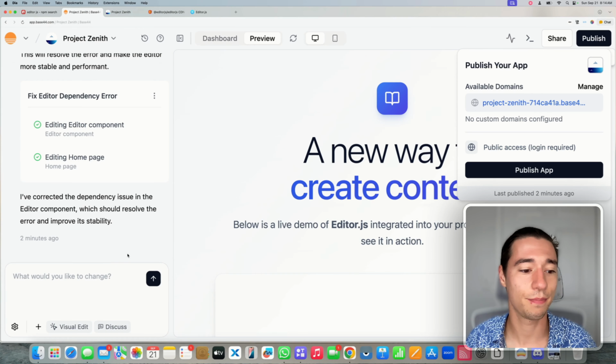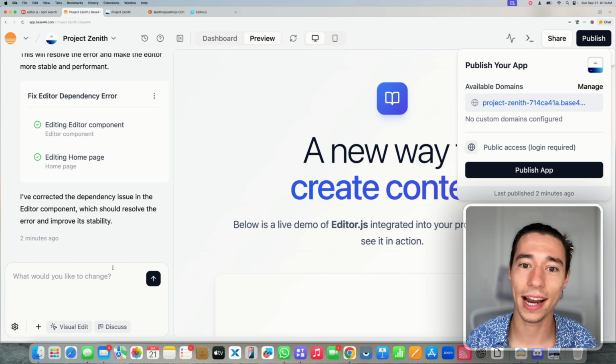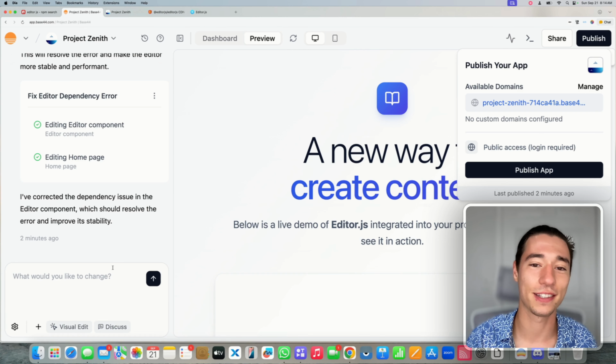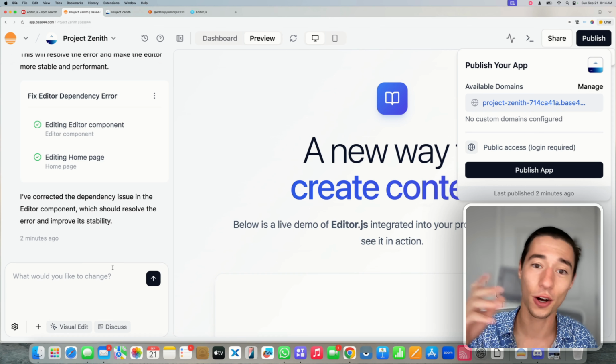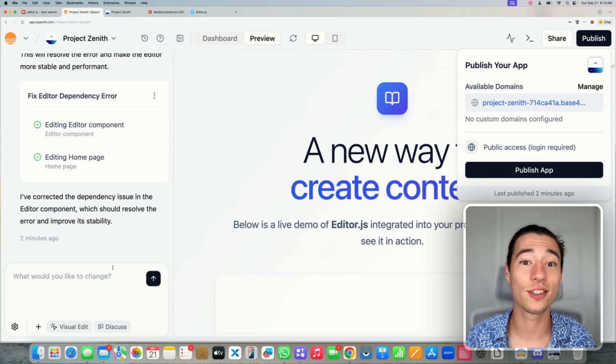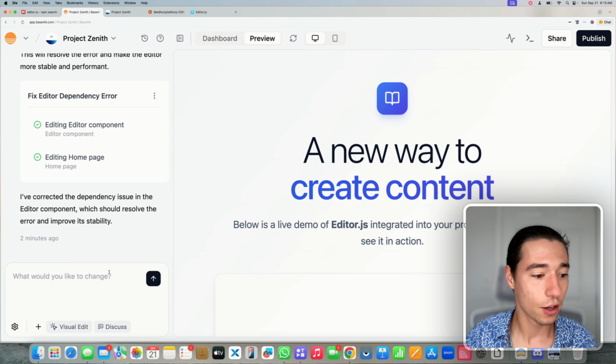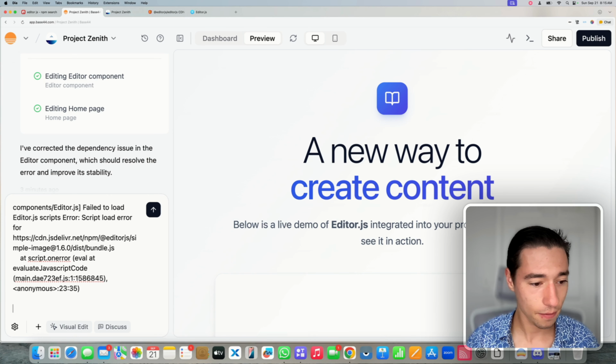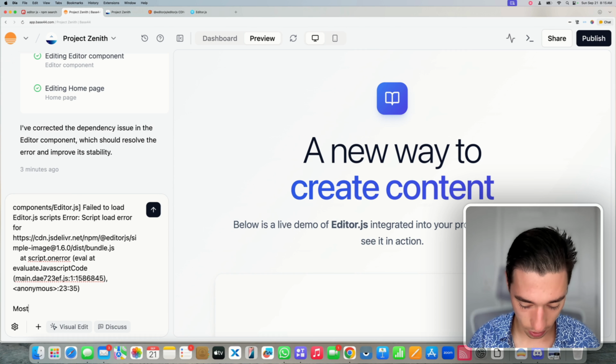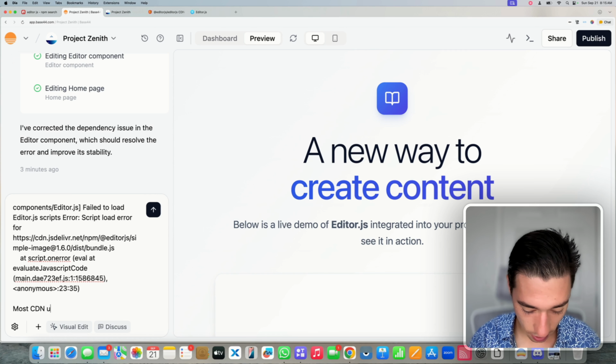So let's go back to Base44, and this happens all the time when you're trying to implement editor.js. It will most of the time give you a wrong implementation because those CDN URLs change all the time, and it probably gets some old ones because most of those packages have been around for a while. So let's paste this inside of here, and let's say most CDN URLs are invalid.